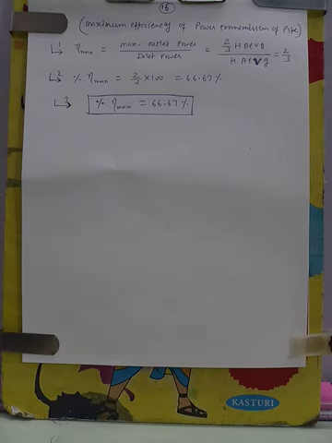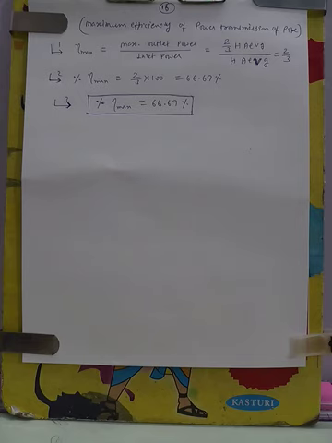So in this class we have covered the value of power transmission through any section of the pipe, then what is the power transmitted through the pipe, and then the condition for maximum power transmission. Then we have covered the value of maximum power transmission. Then we have covered the efficiency of the power transmission.